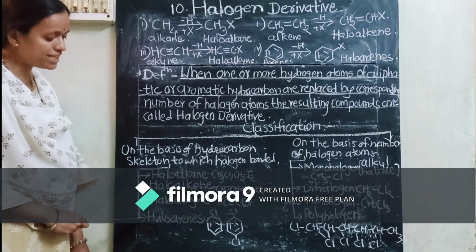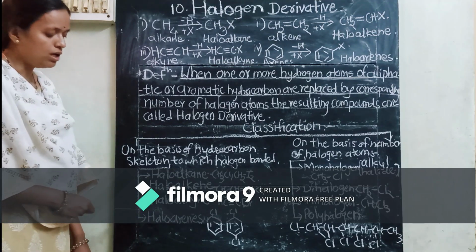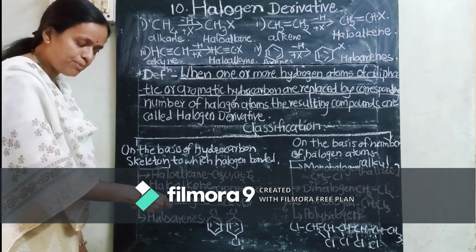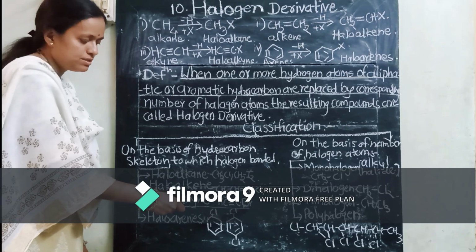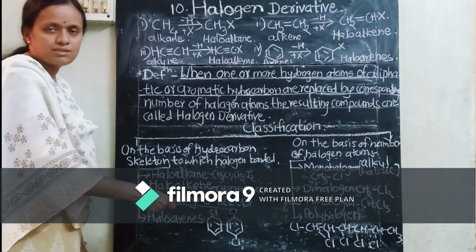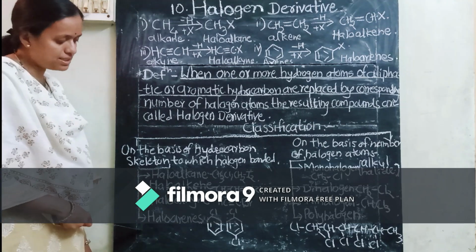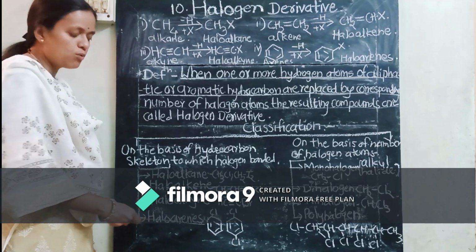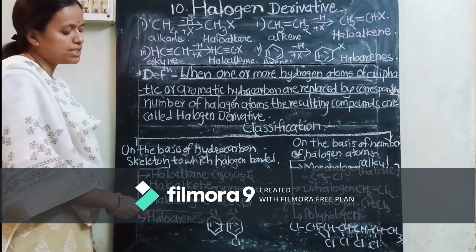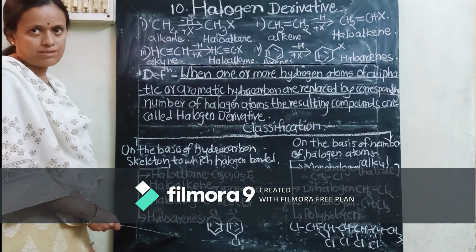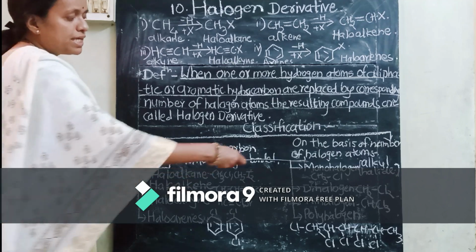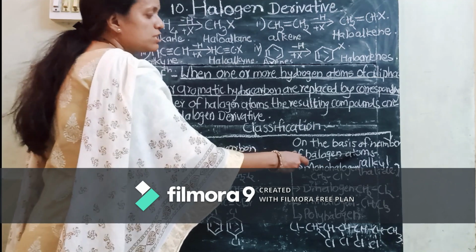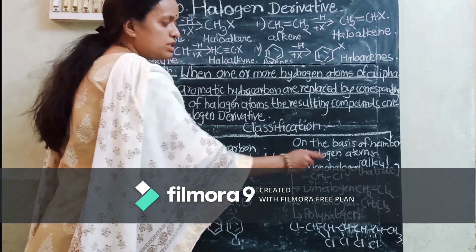Now the next class, that is haloalkynes. Again an unsaturated hydrocarbon skeleton, a triple bond is present. Here a halogen atom is present, isn't it? And the last, that is haloarenes, where a halogen atom is directly bonded to the aromatic ring, isn't it? Now the second way, see here, that is on the basis of the number of halogen atoms, isn't it?